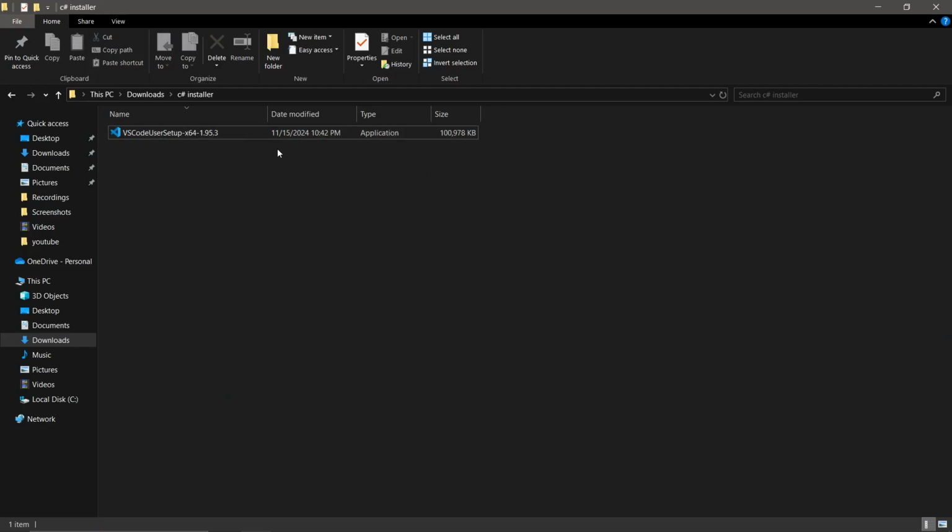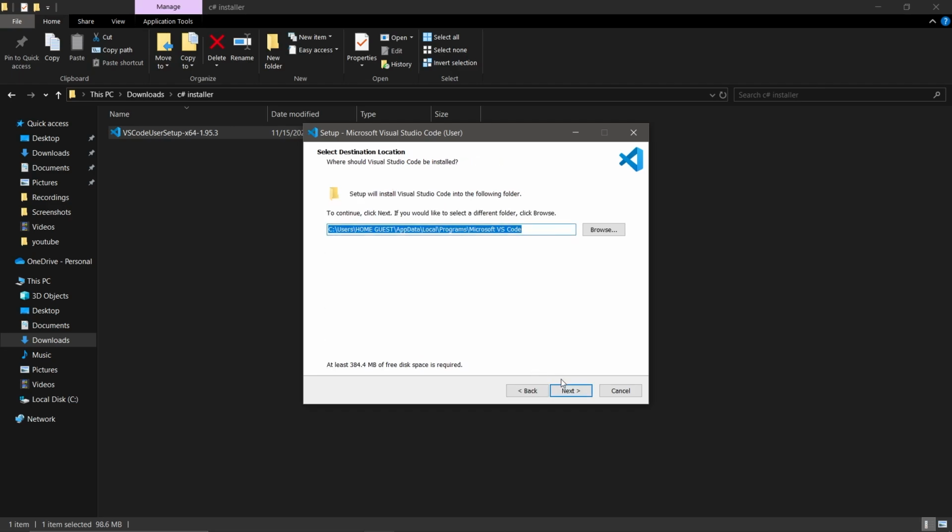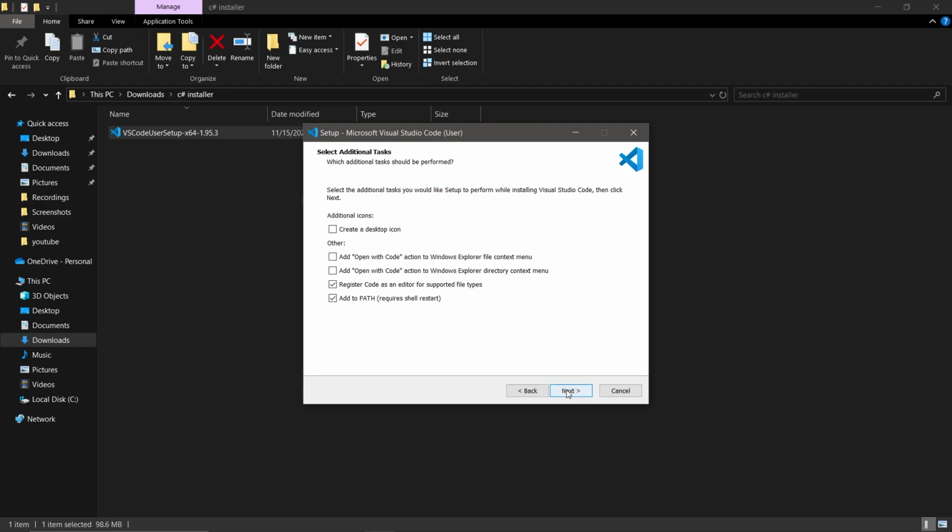After you finish downloading, just click the installer right here, accept the agreement, and then go next, next, next. It will automatically set up all the recommended tools.